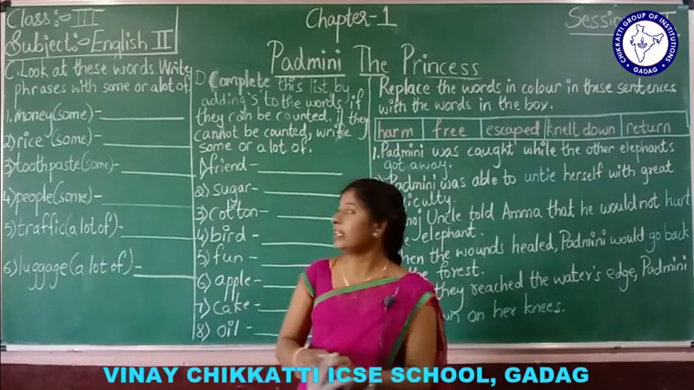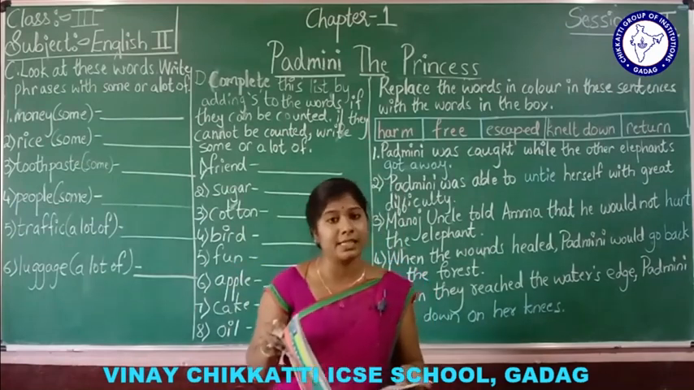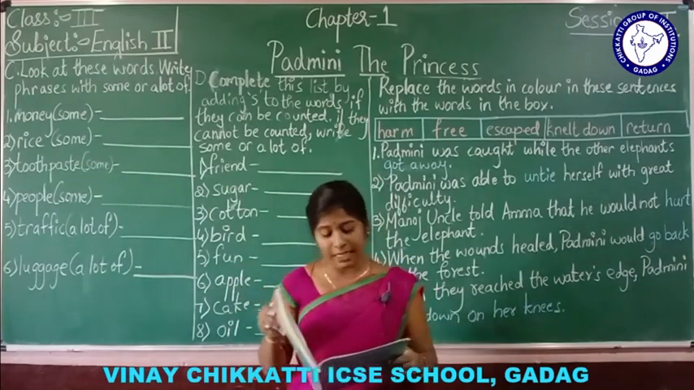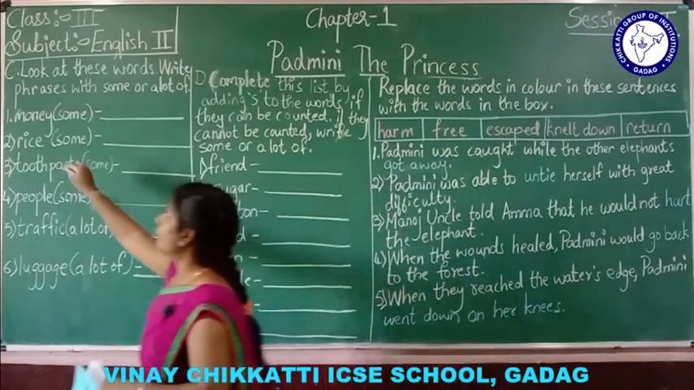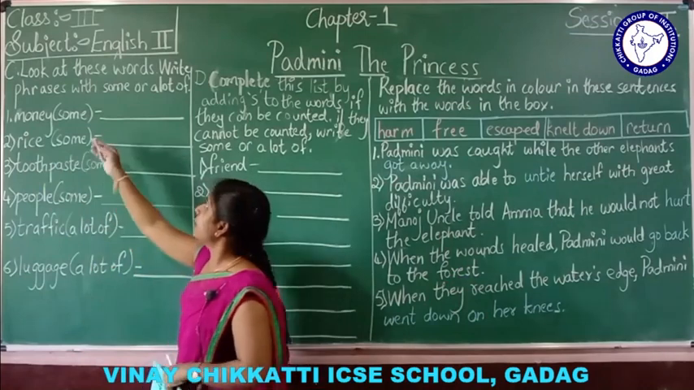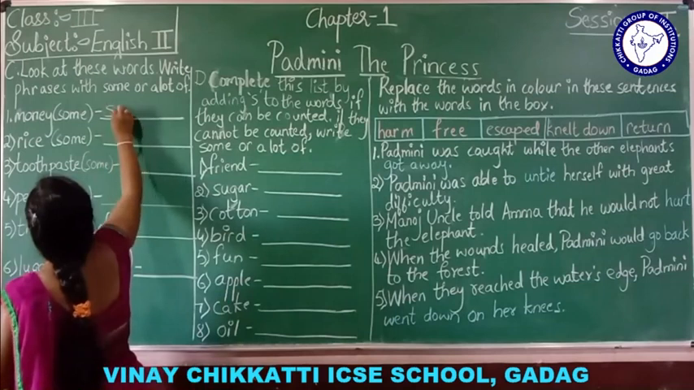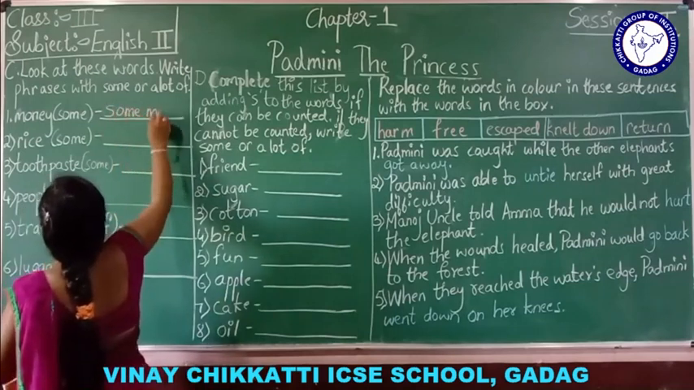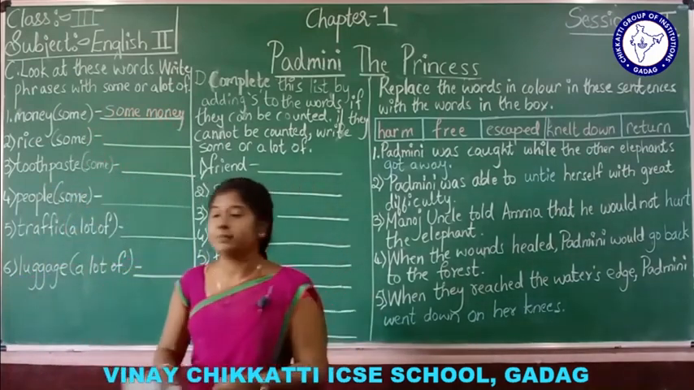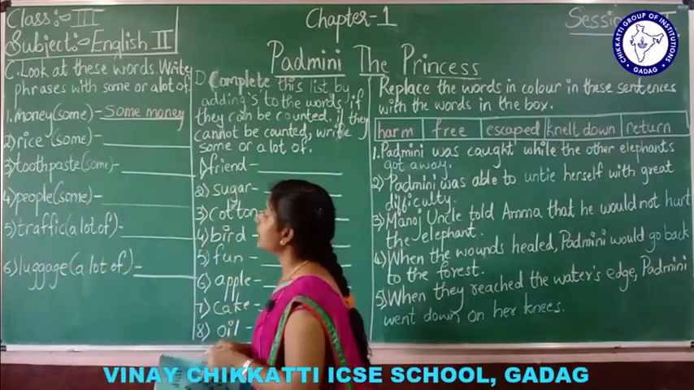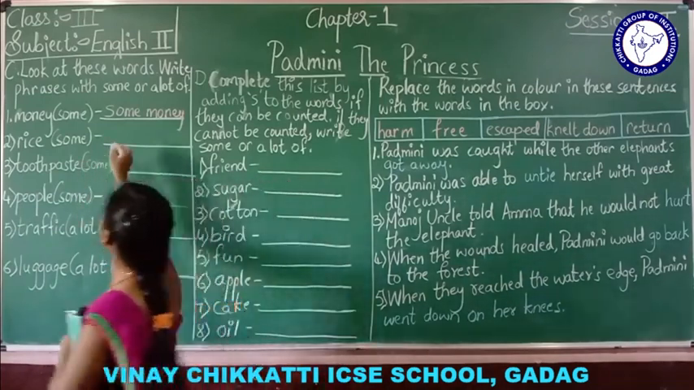They have already given examples here. Look at these words on page number 6. Write phrases with some or a lot of. Here for money, we have to write some or a lot of. We can write some money. While writing you have to say and write. Next one it is rice. What have they given here? Some. So you have to write some rice.